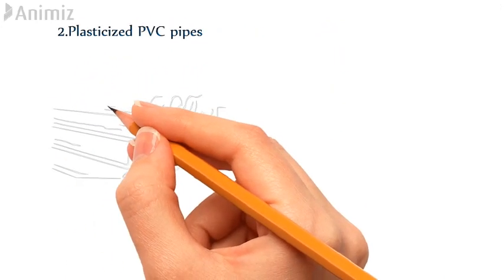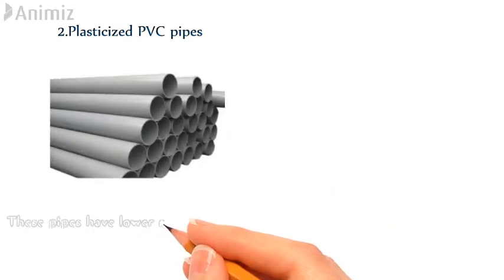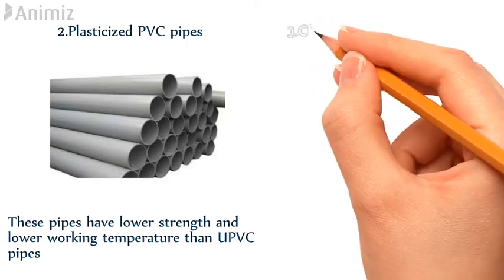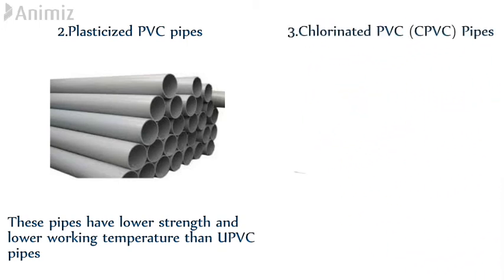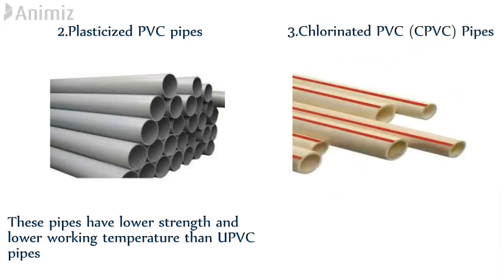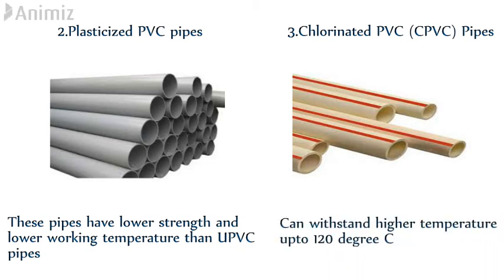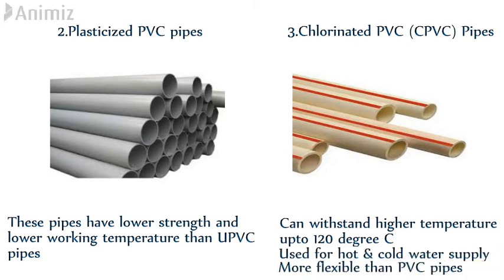Plasticized PVC pipes, which are plasticized with addition of rubber. These pipes have low strength and low working temperature than UPVC pipes. Chlorinated PVC pipes, that is CPVC pipes, can withstand higher temperature up to 120 degrees Celsius. These pipes are used for hot and cold water supply. CPVC pipes are more flexible than PVC pipes. These pipes are costlier than asbestos cement pipes, but cheaper than GI pipes.